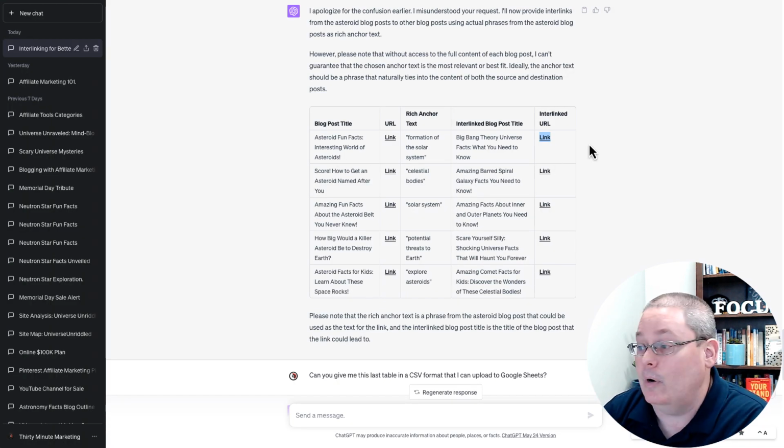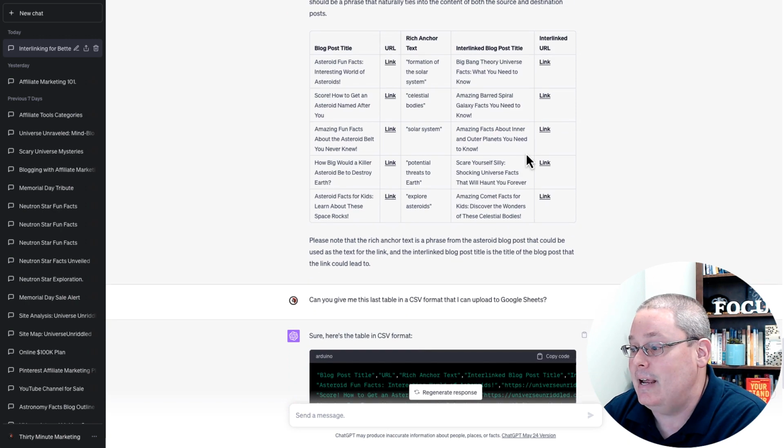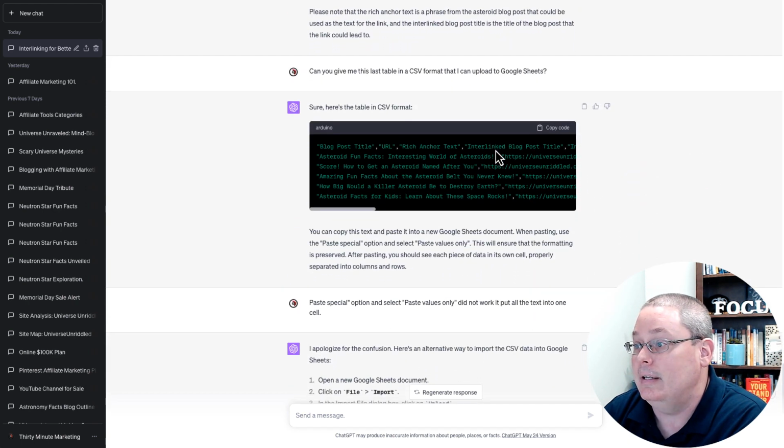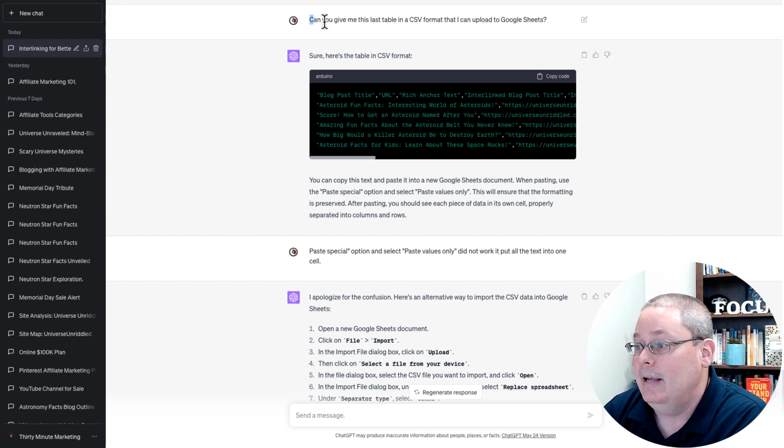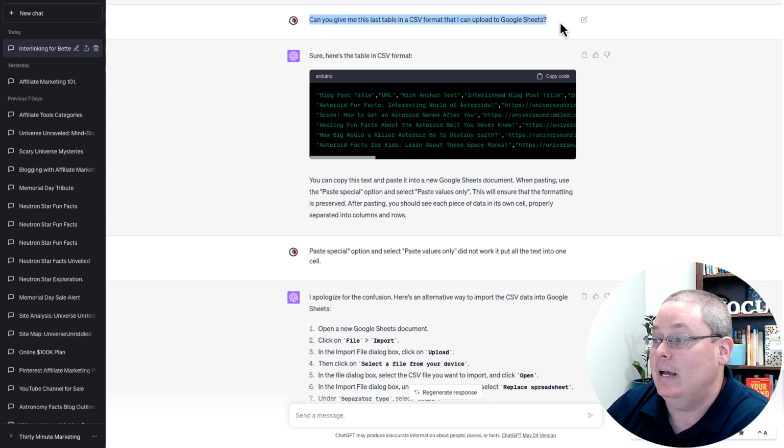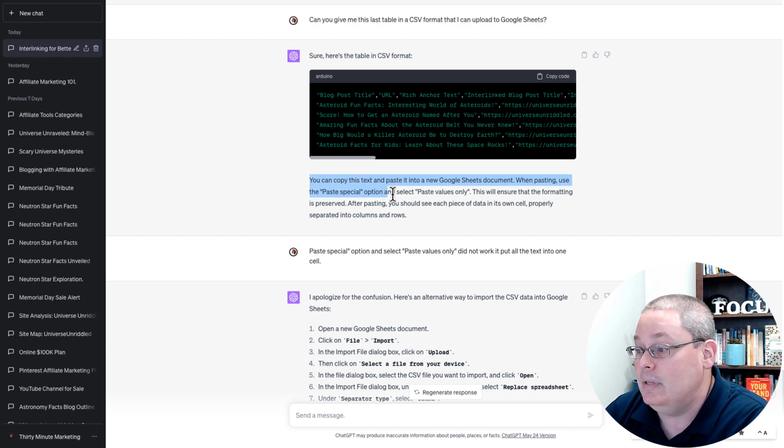And then at that point, what I wanted to do is take this table and save it over in the blog post tracker. And I said, can you give me the last table that you created in CSV format so I can upload it to Google Sheets? It gave me the code, and you can see here that it gave me instructions to paste that code in, but it didn't actually work.